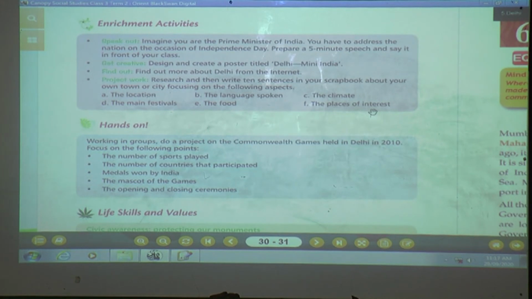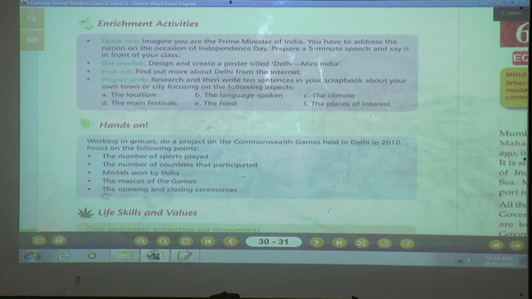and where it is located, what language is spoken in your city, what the climate is like, what the main festivals are, which festivals are celebrated, and what the famous food is. You have to write 10 sentences with the help of these points. Okay, as you have seen A to F, you are going to write 10 sentences in your scrapbook.